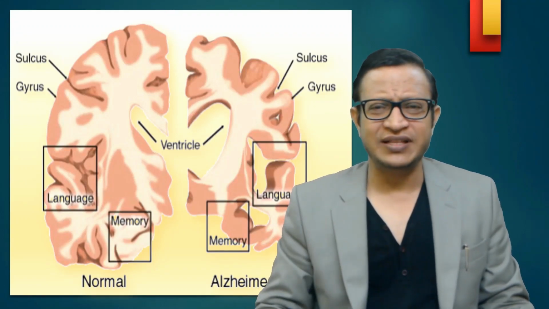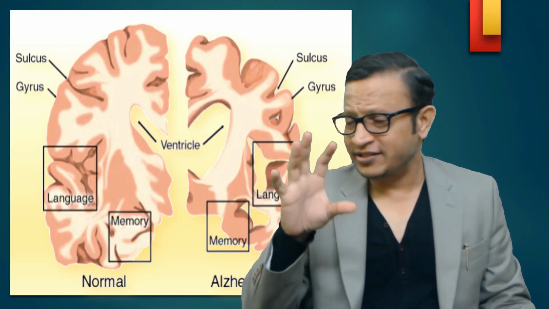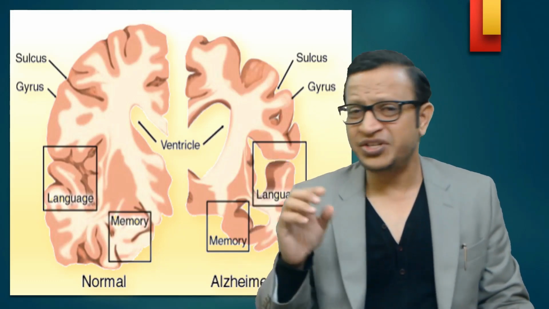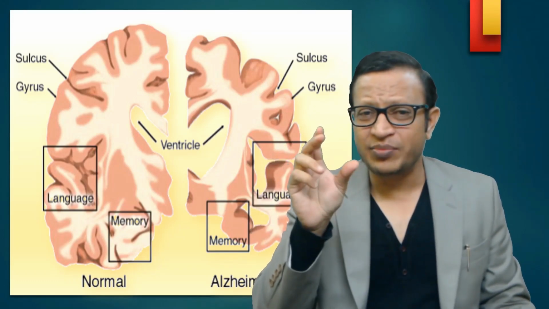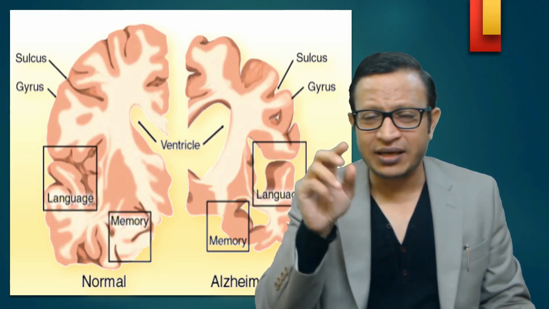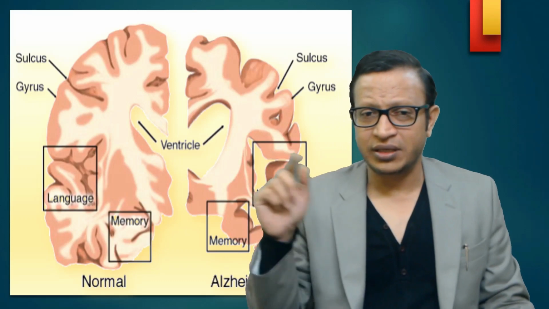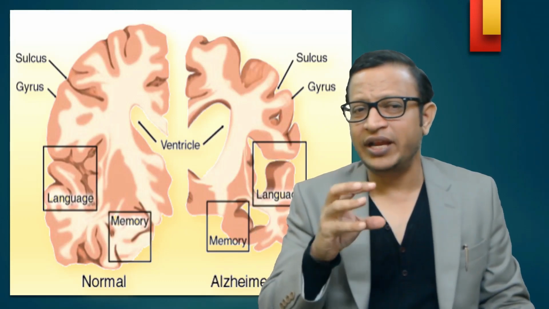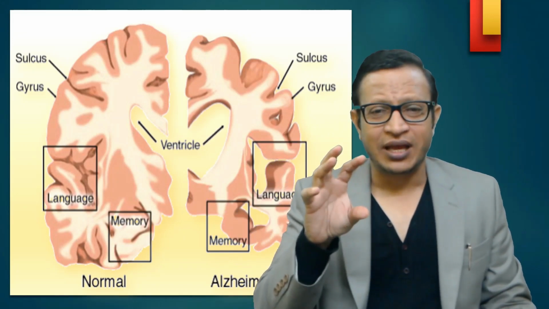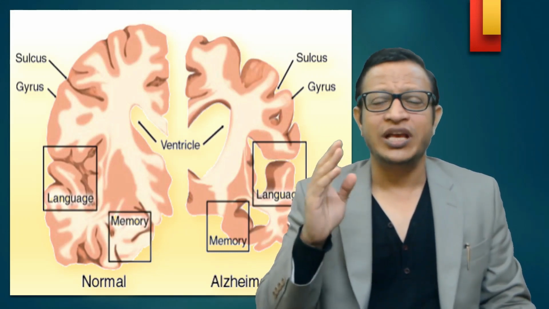What is the importance of having this slice and seeing? If you look at the normal brain, on the other side, the brain is very healthy. But in the dementia case, on this side, the gray matter becomes thinner. It is almost like a very weak brain, as if the brain has been shrunken. So that is the memory. You can see that memory, the square. The white part is very well documented in the normal brain. But here, the memory part is the white matter, and the gray matter is very thinned out, especially in Alzheimer's dementia.